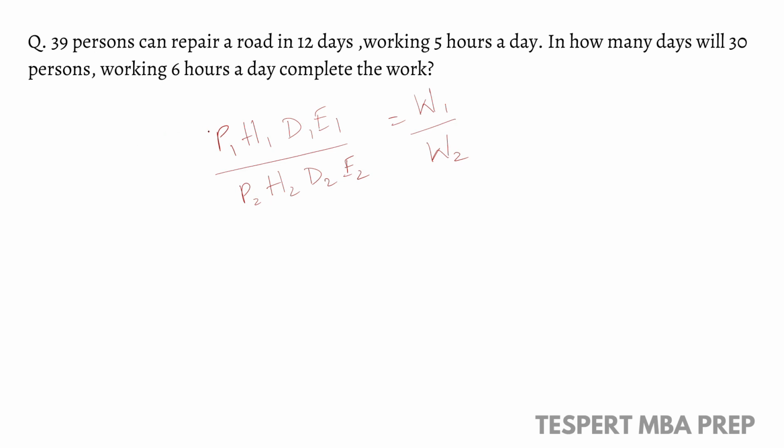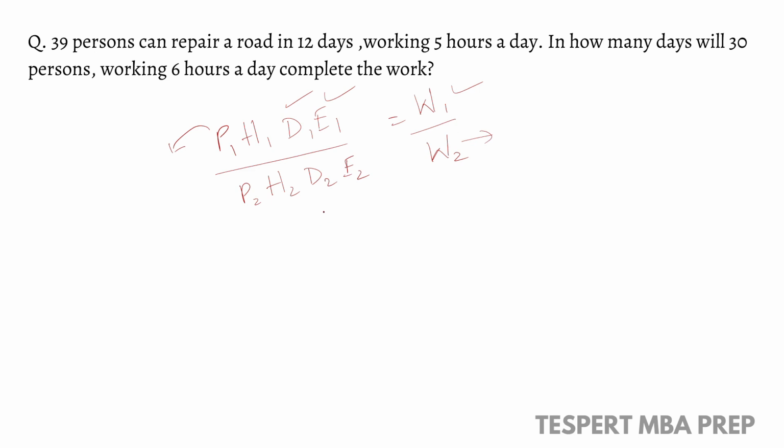Here P represents the number of persons in the first case, H represents the number of hours, D is the number of days, E is the efficiency if it is given, and W is the total work done.